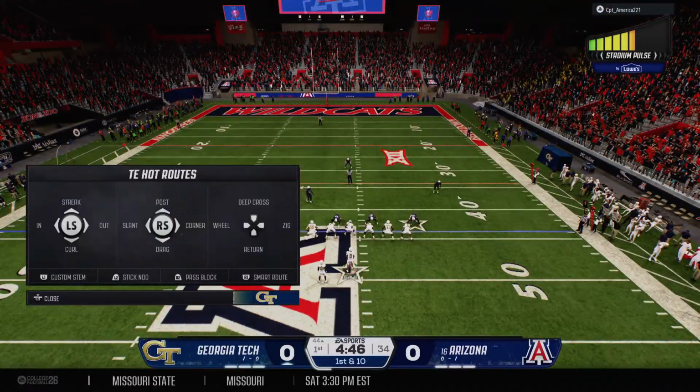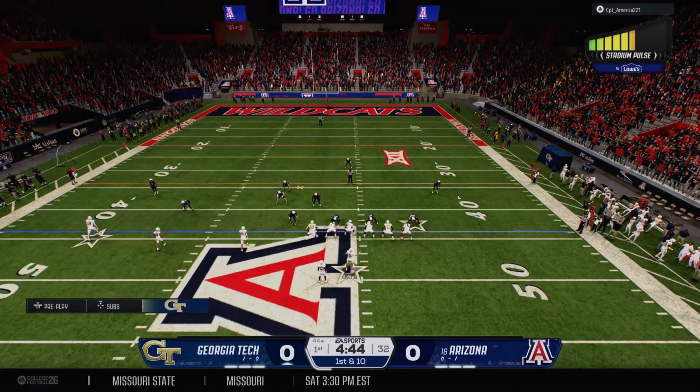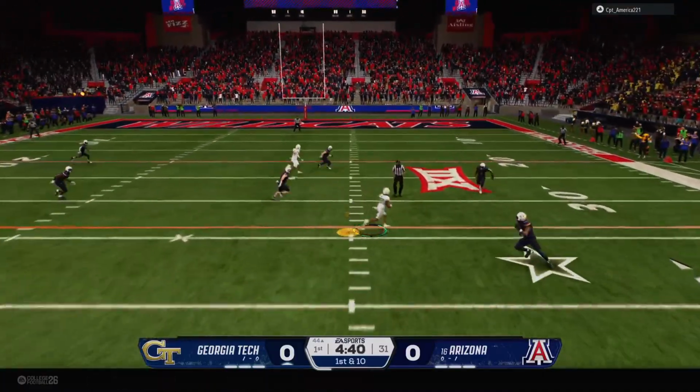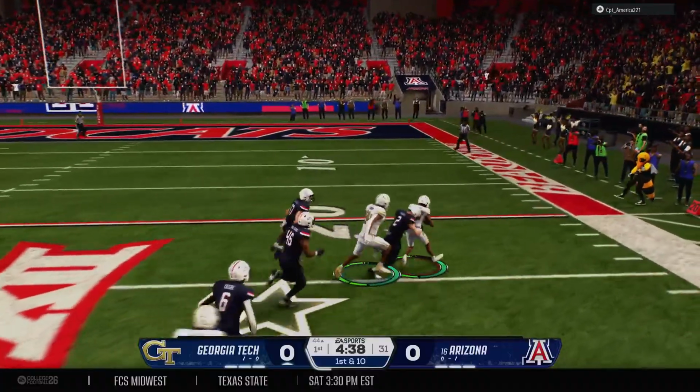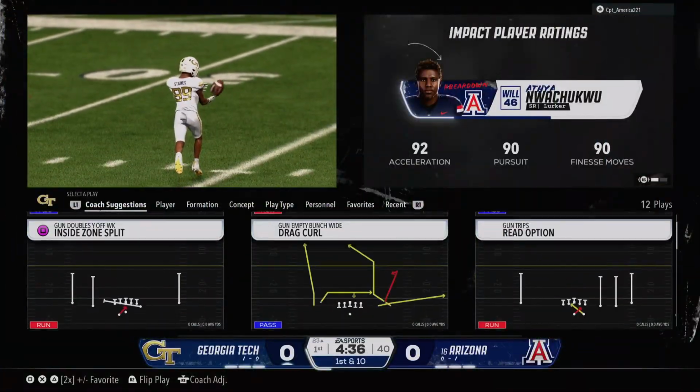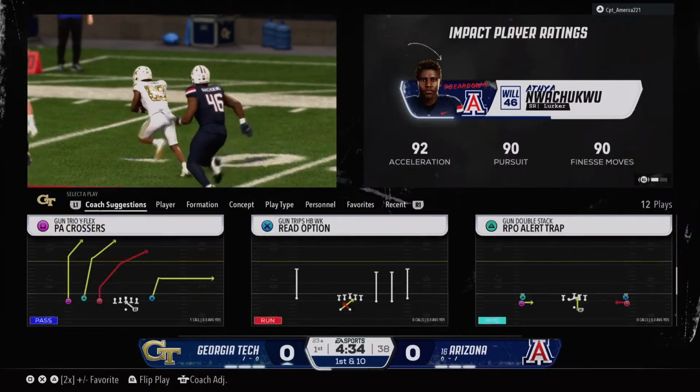You can see the center, the guard, the tackles doing a good job getting on their guys just enough where this running back can get into space and make the big game. Got his man on the right. Chopping up this defense, and they've got it all the way down to the 23.